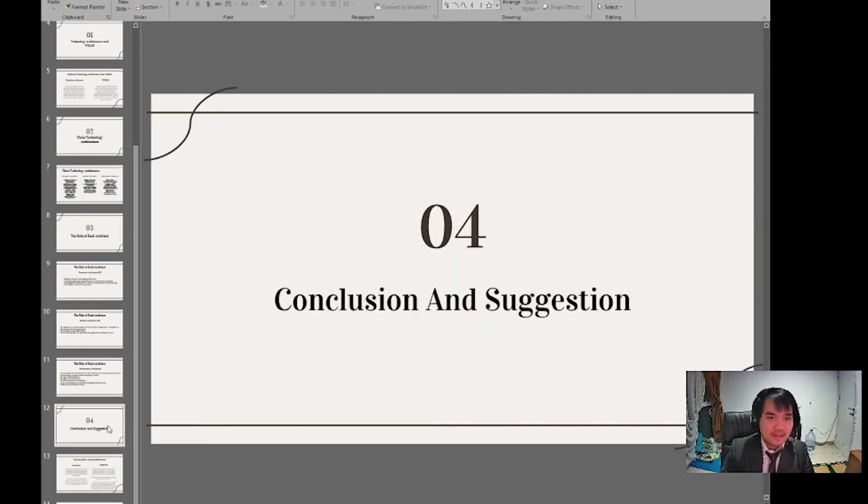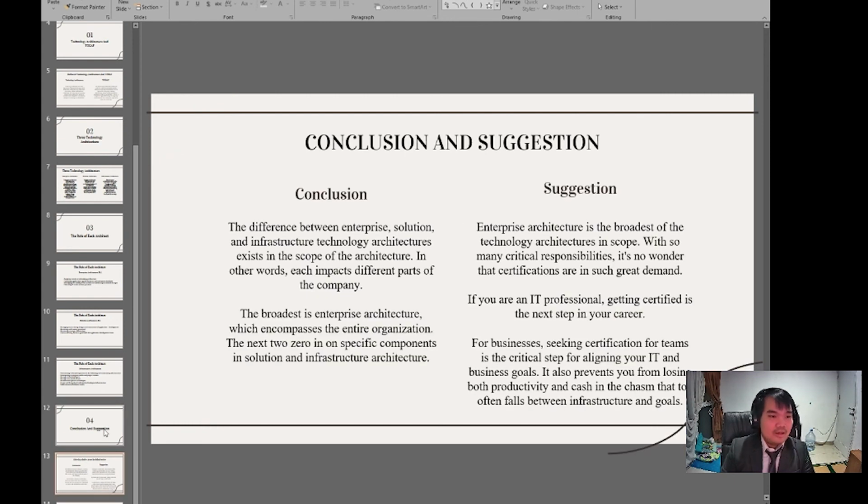Okay. The next is conclusion and suggestion. The conclusion of this PowerPoint is that the difference between enterprise, solution, and infrastructure technology architecture exists in the scope of the architecture. In other words, each impacts different parts of the company.